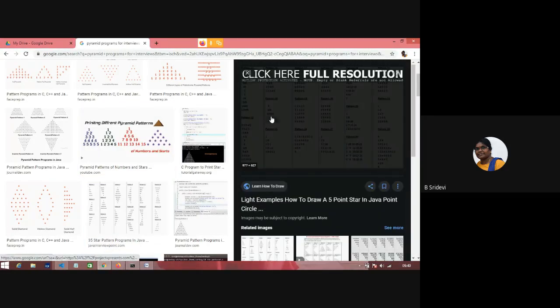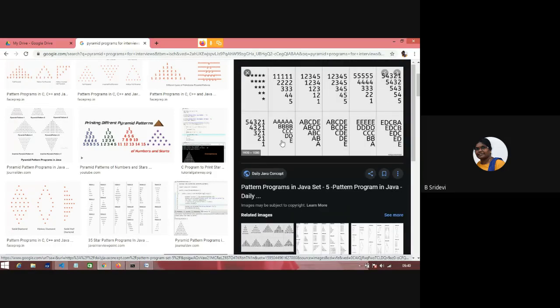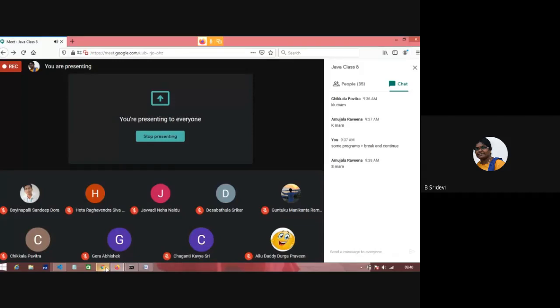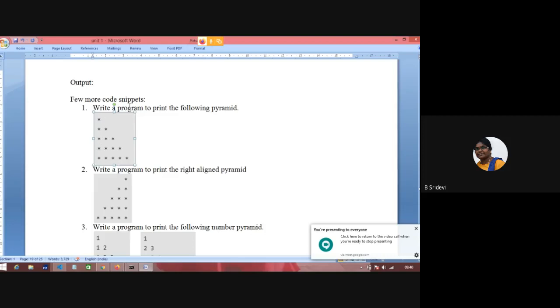So you should master, if a pyramid is given, how to generate those pyramids. Lot of pyramid programs you'll find in Geeks for Geeks, HackerRank and all. Okay. If you can solve in Python also, please resolve in Java because it's needed for our future. Okay. Clear.